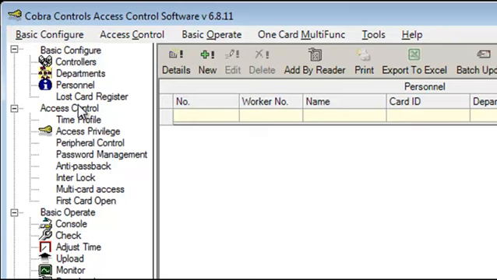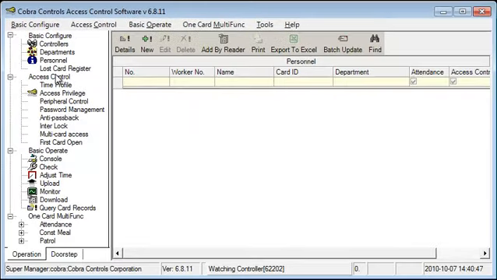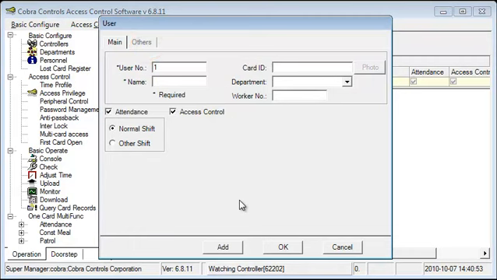There are two ways to add users. You can either add them manually, or you can add by reader. First, I'll show you how to add users manually. To add a new user, navigate to the New button and click New. A screen will pop up with different fields that you can fill in.